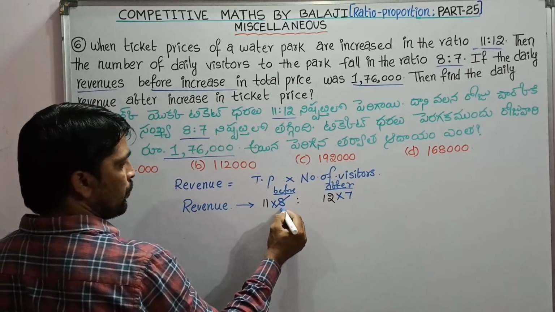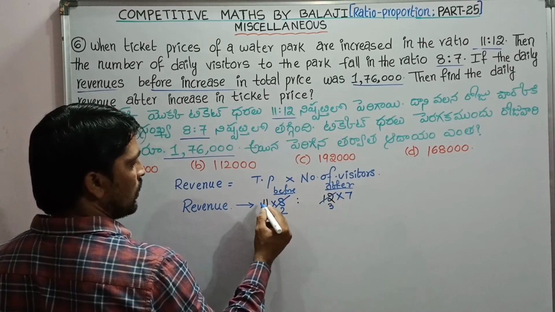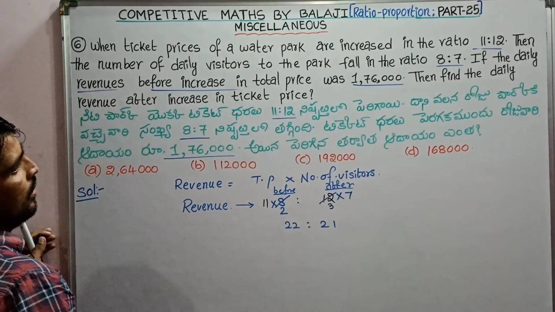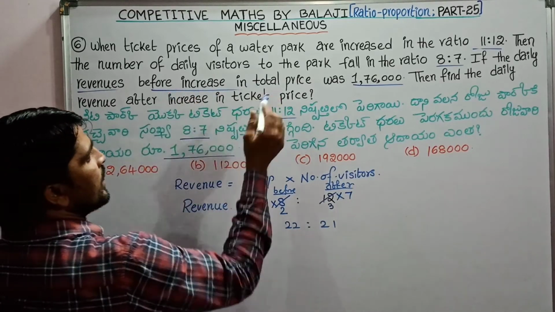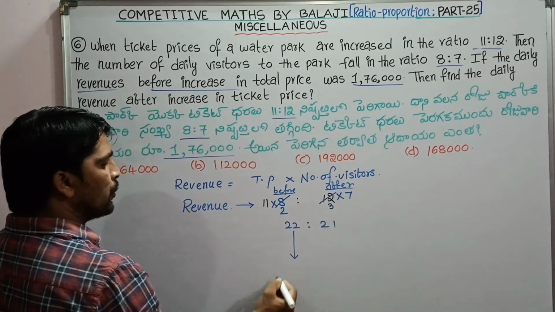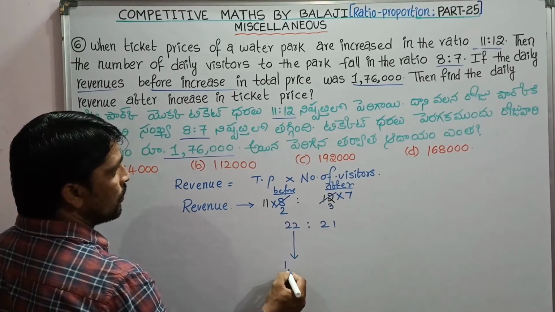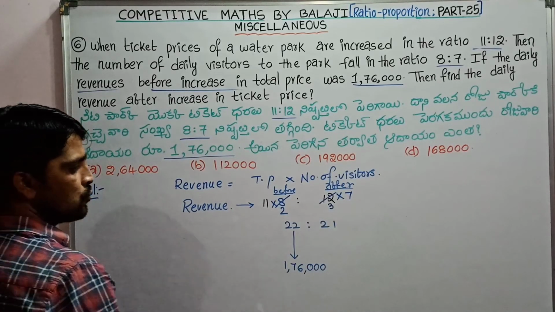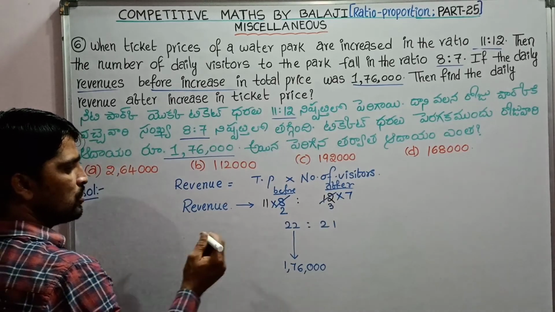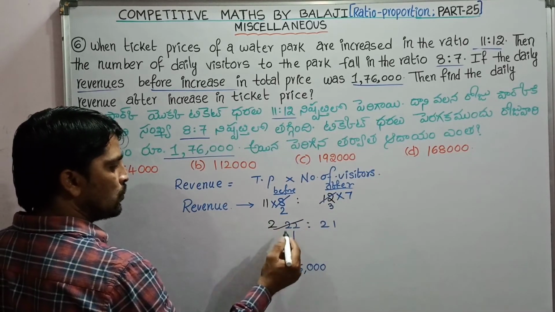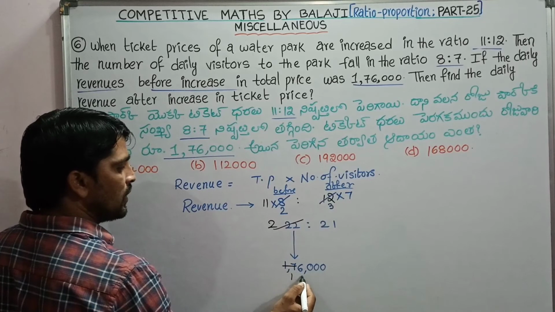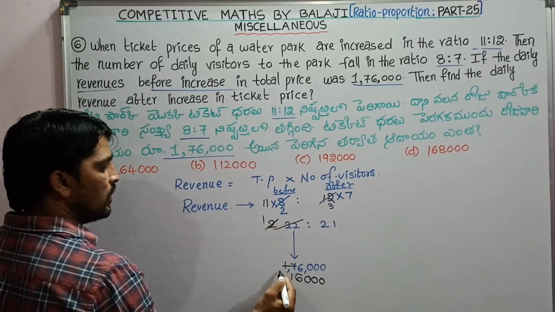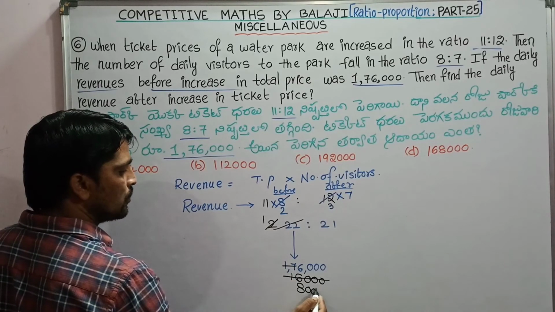4 2s are 8, 4 3s are 12, 11 2s are 22 to 3 7s are 21. Given that the daily revenue before the increase was 22 units, the revenue for the day was 1,76,000 before the increase. That is, 22 units value is 1,76,000. By the 11 table, 11 2s are 22, 11 6s are 66. 2 units value is 16,000. Then 1 unit value is 8,000.